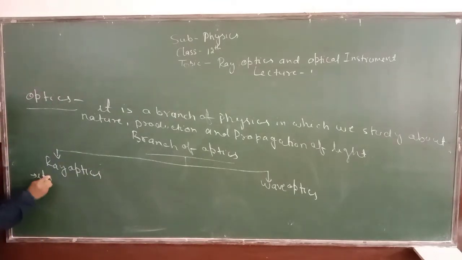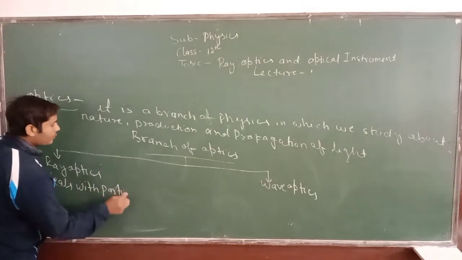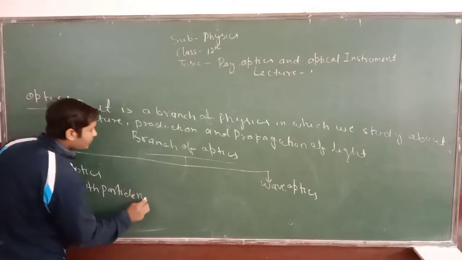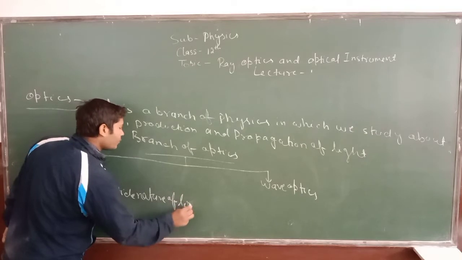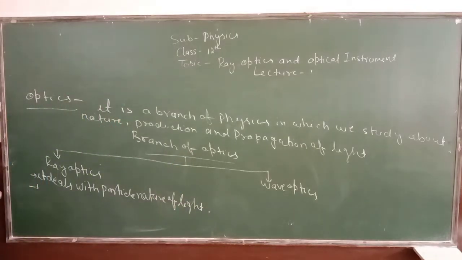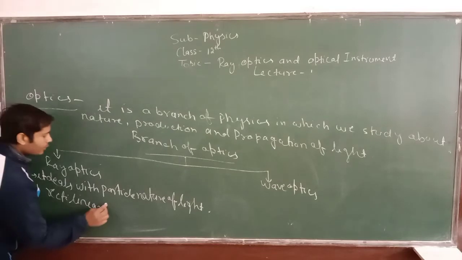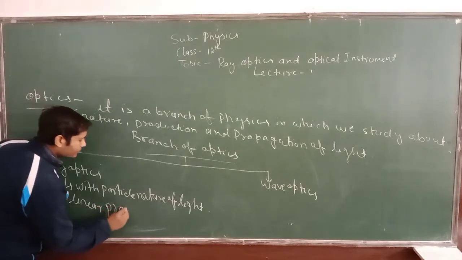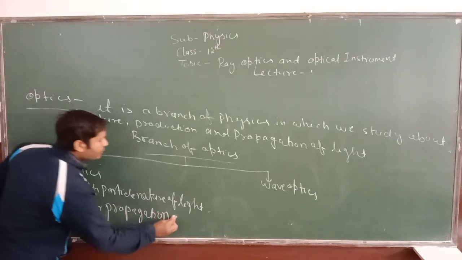It deals with particle nature of light, and it is based on the following assumption, that is the rectilinear propagation of light.